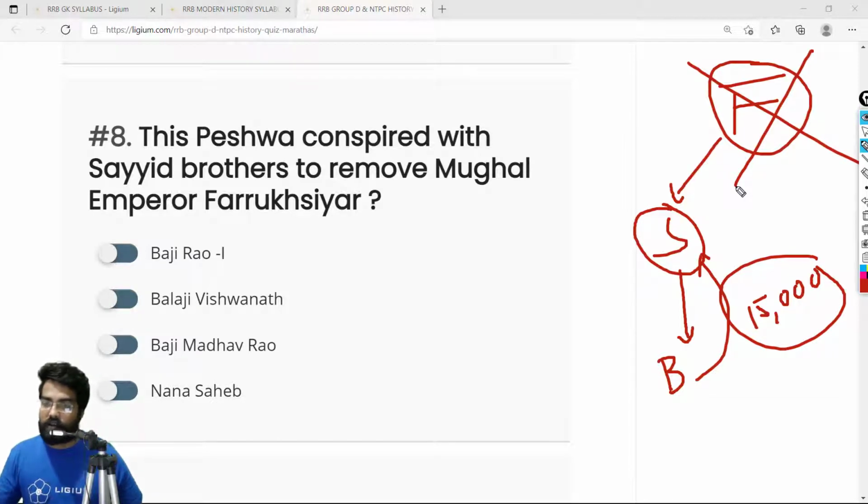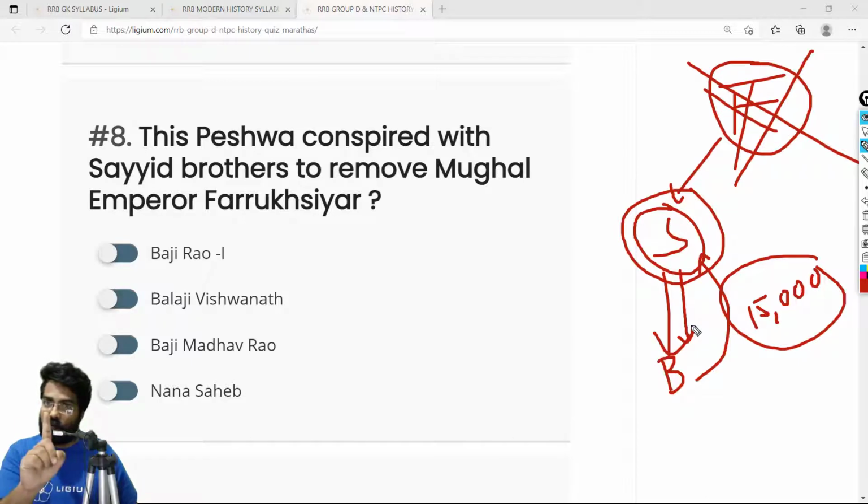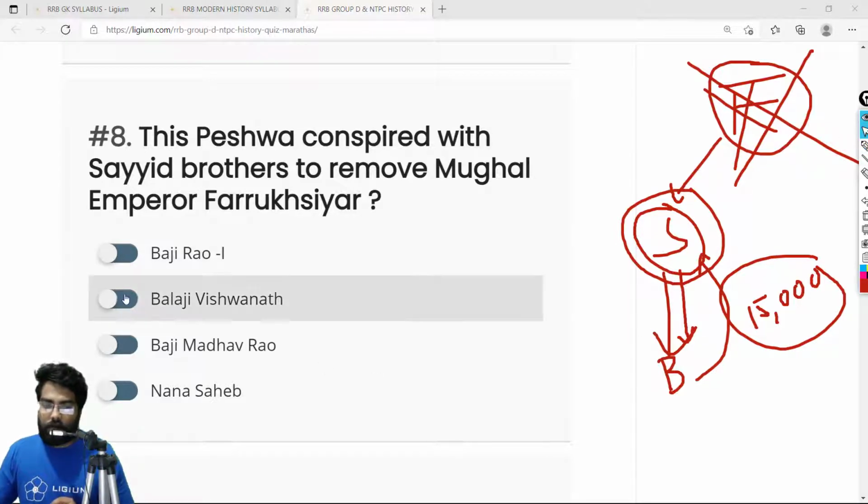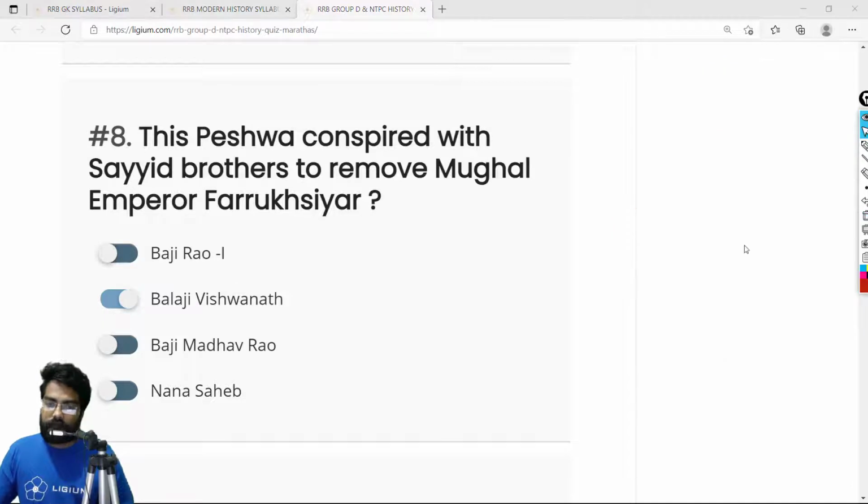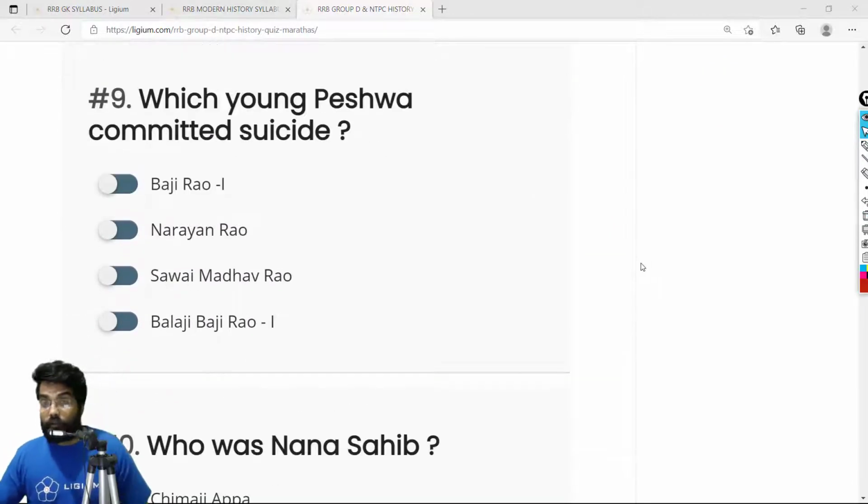So the correct answer is Farrukhsiyar. Farrukhsiyar was defeated and killed by the Sayyid brothers, and the Sayyid brothers were helped by Balaji Vishwanath, the first Peshwa. Technically, he's not the first Peshwa, but the first Peshwa of importance. So the correct answer is option B, Balaji Vishwanath.